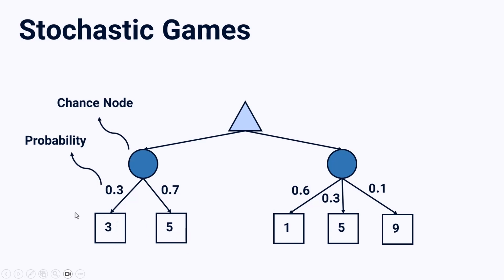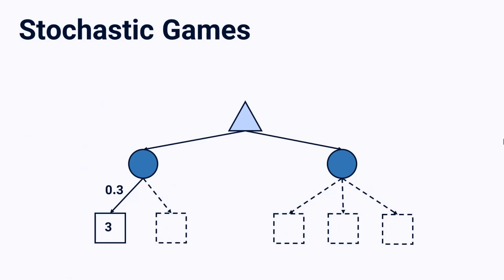You know that already. But here we have some probabilities on our edges from chance nodes to our utilities. So there is a probability on our chance node. So how do we calculate expected value? This is pretty simple. Consider I reach this point, so this chance node is complete and I want to calculate expected value. All I have to do is calculate mathematical expectation.